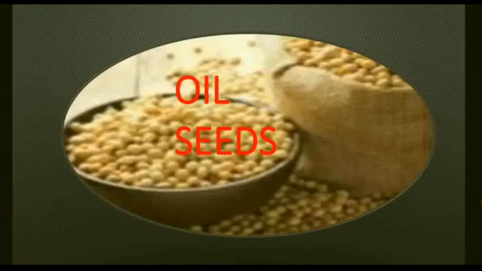Next is oilseed. Oilseeds are very important, and there are a number of oilseeds which are used to take out oil, like groundnut, sesame, rapeseed, mustard, linseed, safflower, castor, sunflower. So these are the different types of oilseeds, and the major oilseeds occupy about 20% of the net sown area in India. Now there are two types of oilseeds: one is edible oilseed and the other is non-edible oilseed.